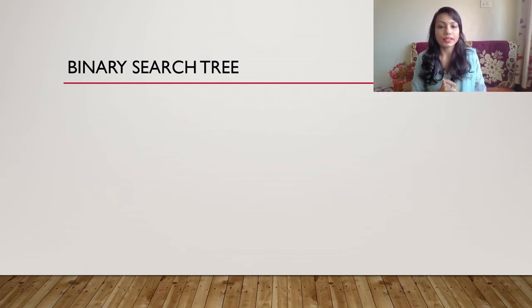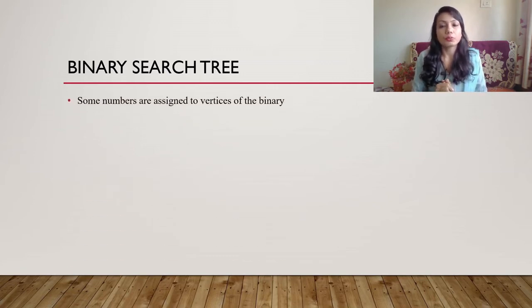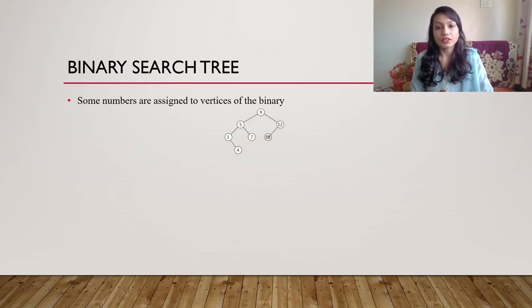So what is this binary search tree? Here numbers are assigned to a binary tree, but there is a method while assigning the numbers. That is, the left subtree will have smaller numbers than the right subtree. For example, if we consider root 9, then for 5 you have to see whether it is less than 9 or greater than 9. If it is less than 9, it will come to the left side.